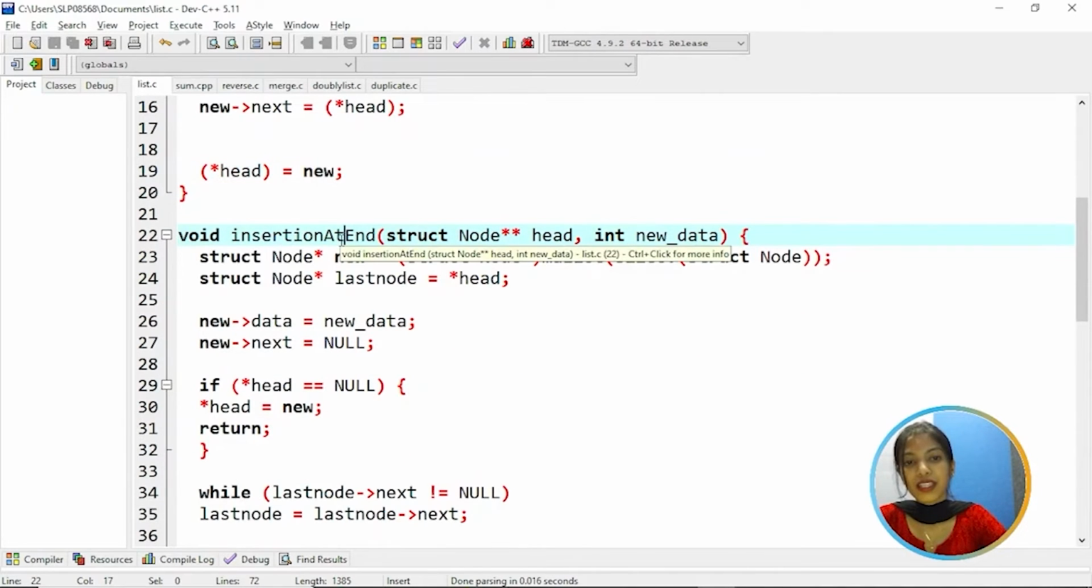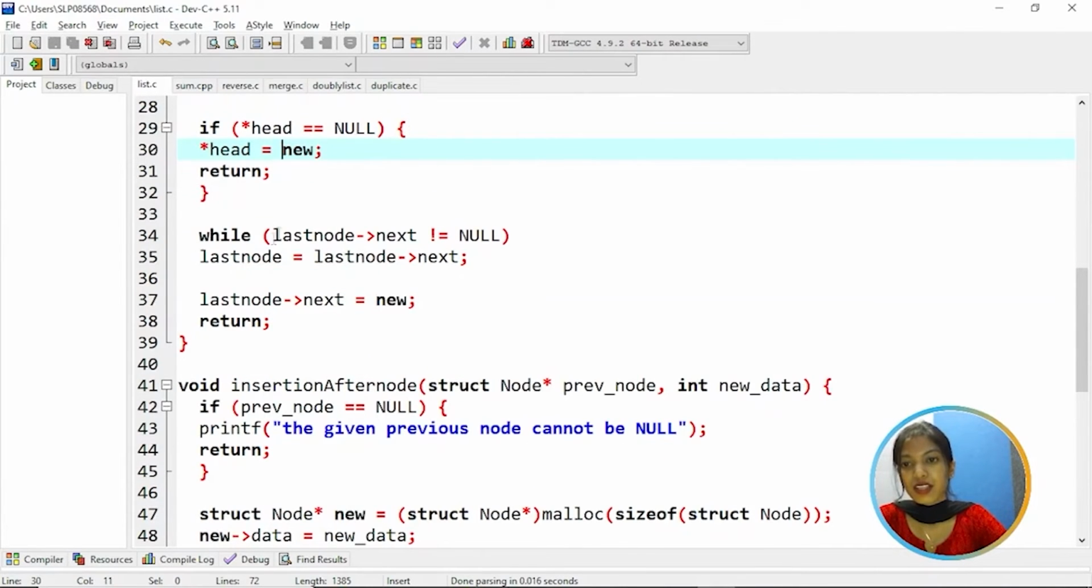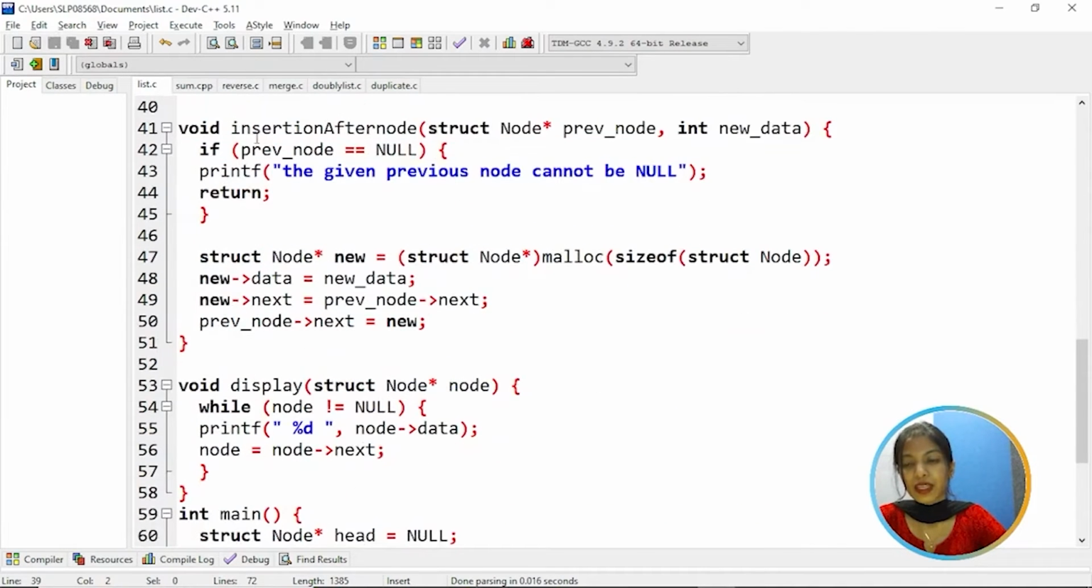Then coming to insertion at the end. So we are going to insert the node at the end of the linked list. Here we are creating a new node, allocating memory to it using the malloc function and assigning a value using new data. So the new node's data part is holding new data and last node is equal to head. Initially it's assigned to head, but we check the condition: if head is equal to null, that means head is equal to new, return. Else, check the condition while last node next is not equal to null, then last node next is assigned to last node, and now last node next is equal to new. Then return.